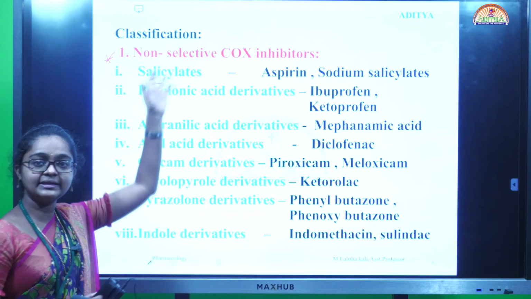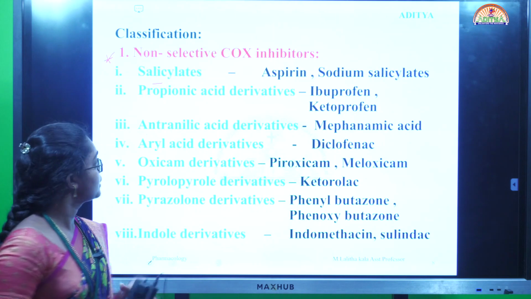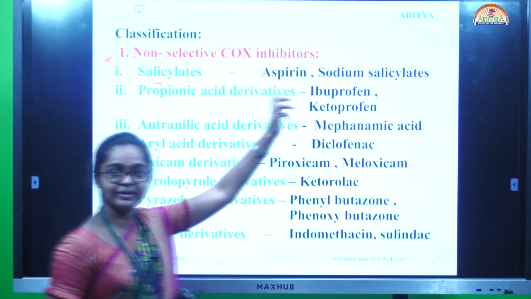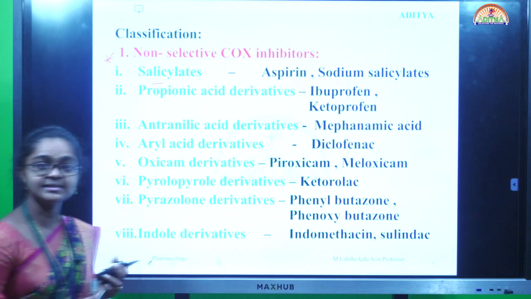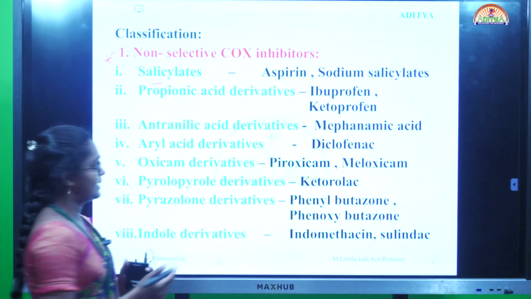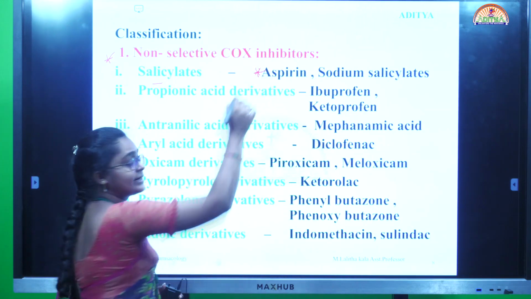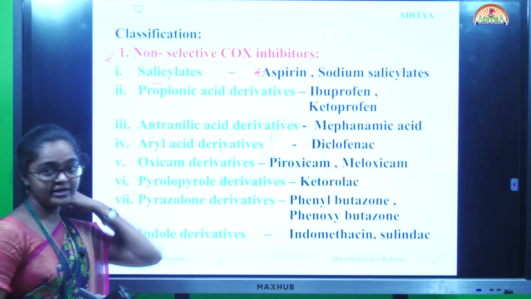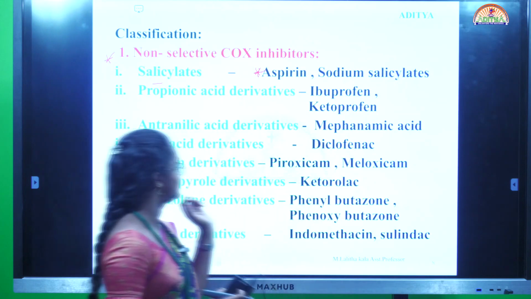In the non-selective COX inhibitors, salicylates include aspirin and sodium salicylate. Propionic acid derivatives include ibuprofen and ketoprofen. Aspirin is a very important and widely used drug. Next, the anthranilic acid derivative is mefenamic acid.